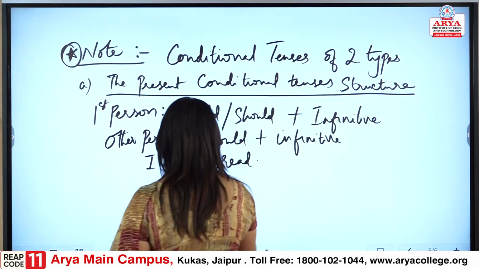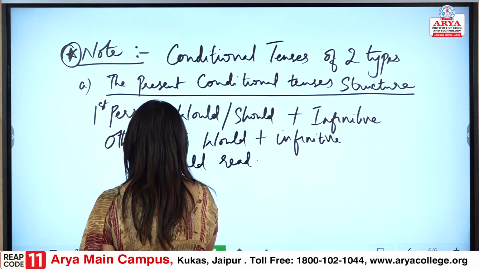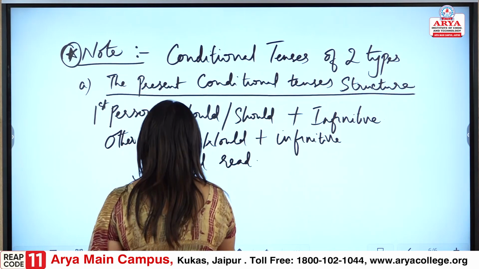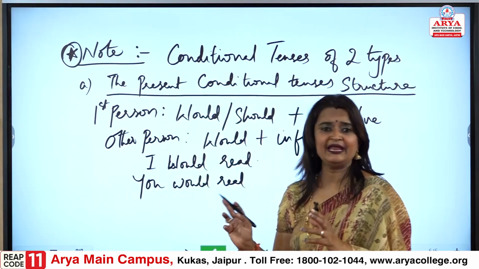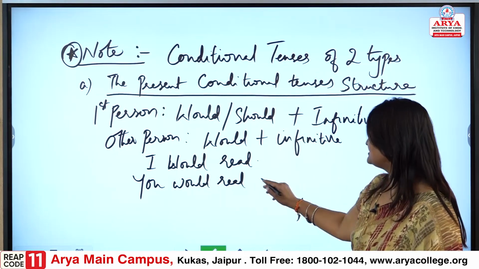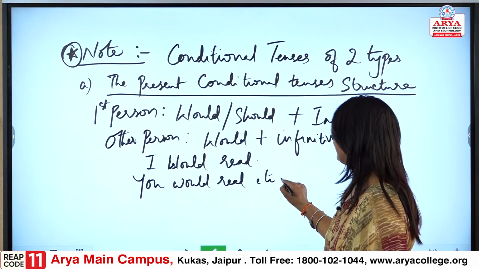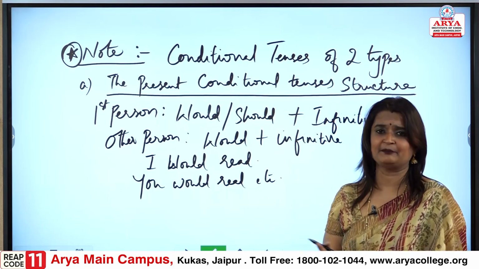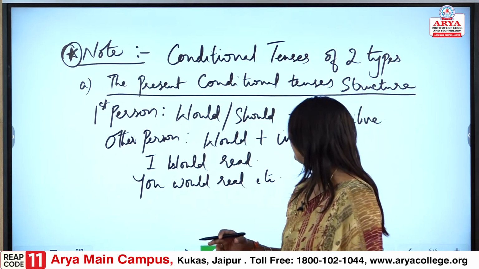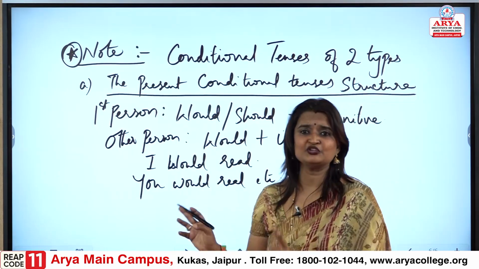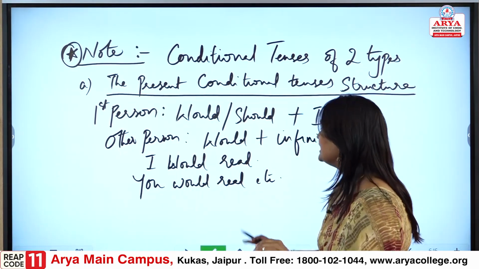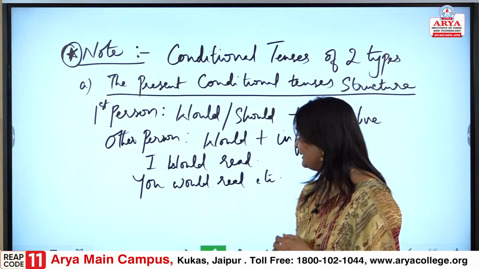Now, for the third person or the other person, you would read, etc. You could give it, because you are not sure about the other person, fine. You would read and etc. You could give it because you are not sure. So, this again we can take it this way.